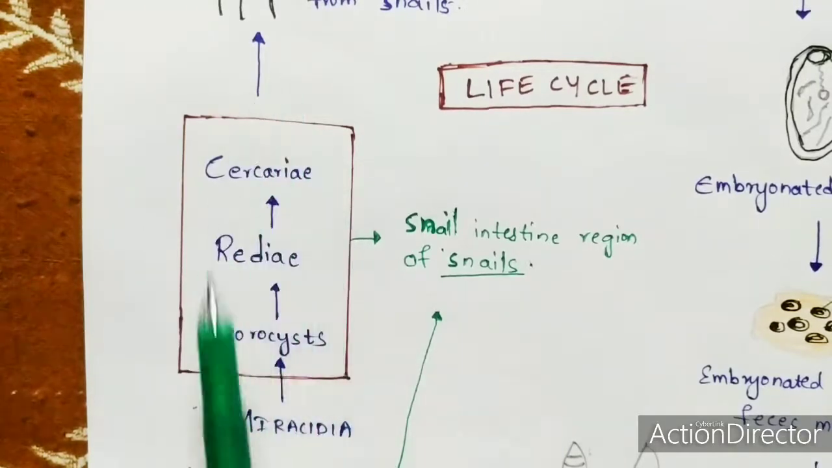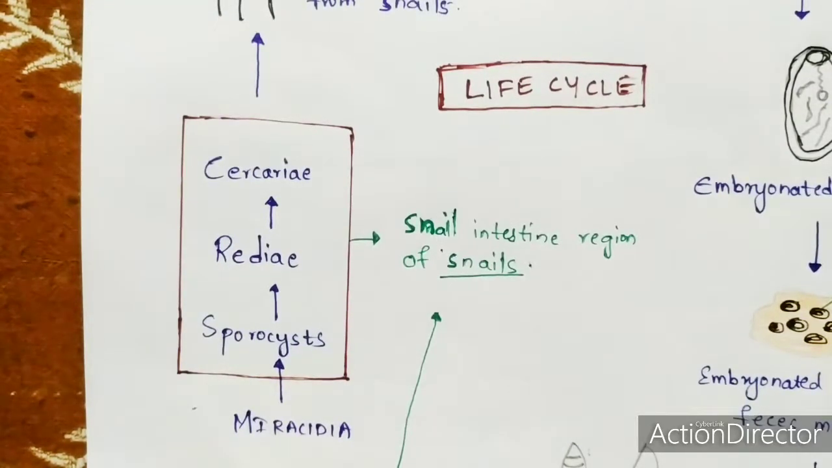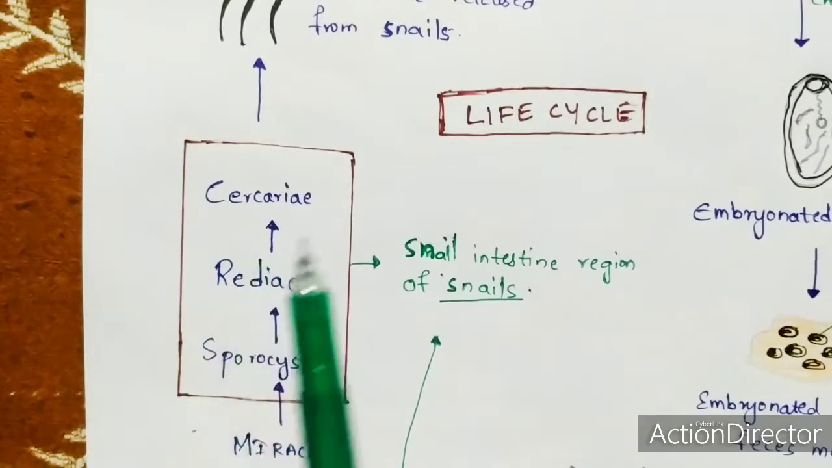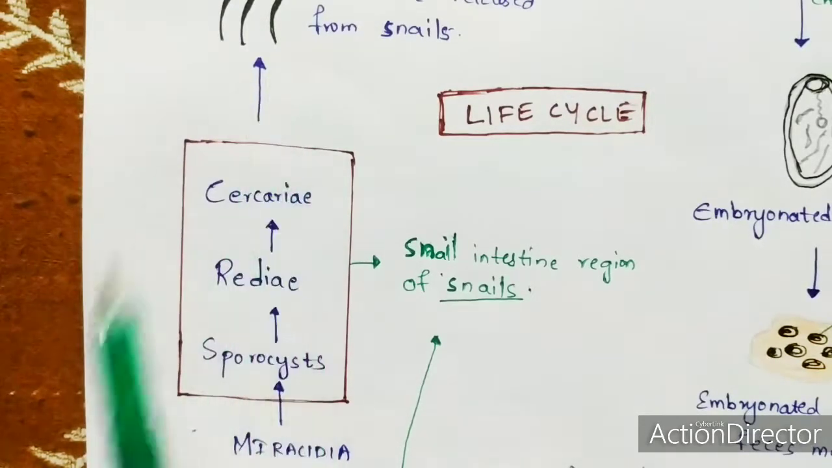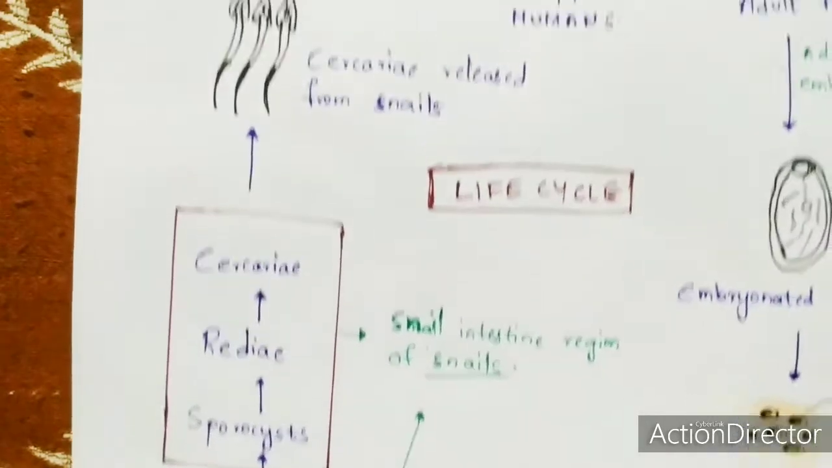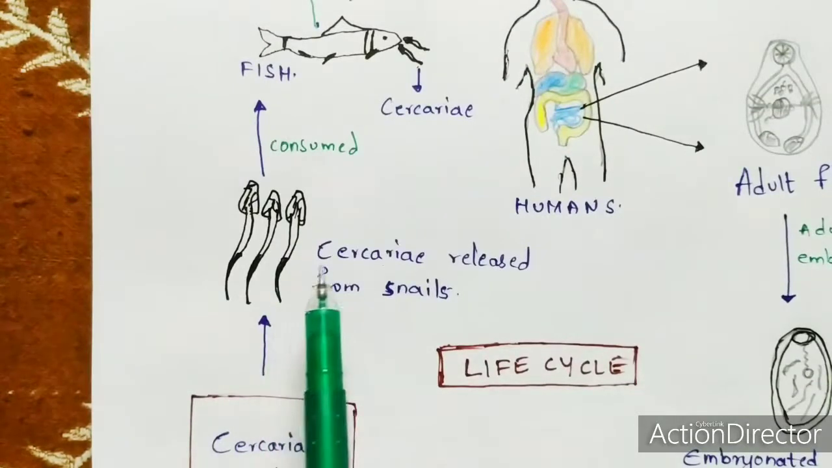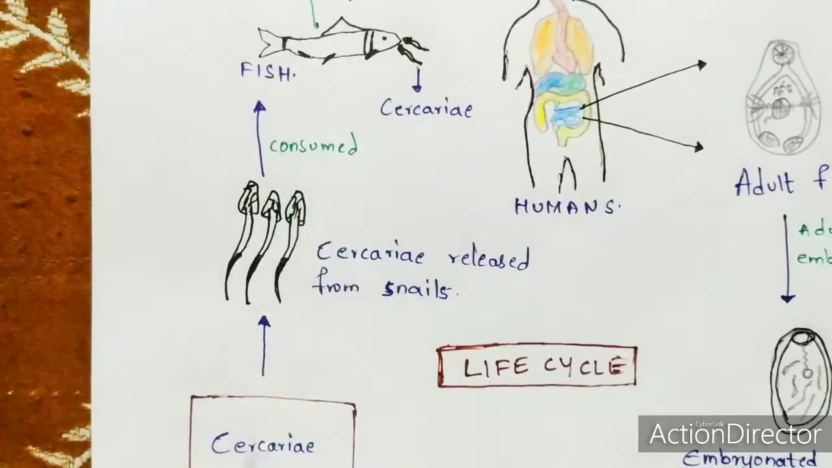Remember, this whole process occurs in the tissues of the snails itself. Either it occurs in the intestine region or in any part of the tissues. Okay. Remember, this is the last stage where the transformation occurs in the snails. Now the cercariae will get protruded out from the snails, either by the excreted material. The cercariae which have been excreted by the snails will get separated from that excreta, and then the cercariae will get consumed by the fishes.